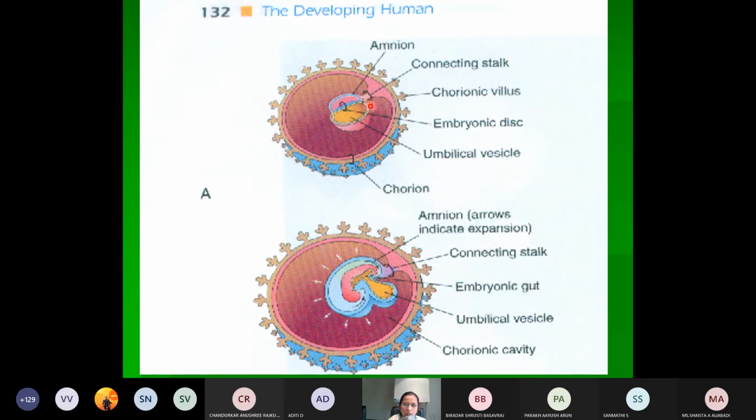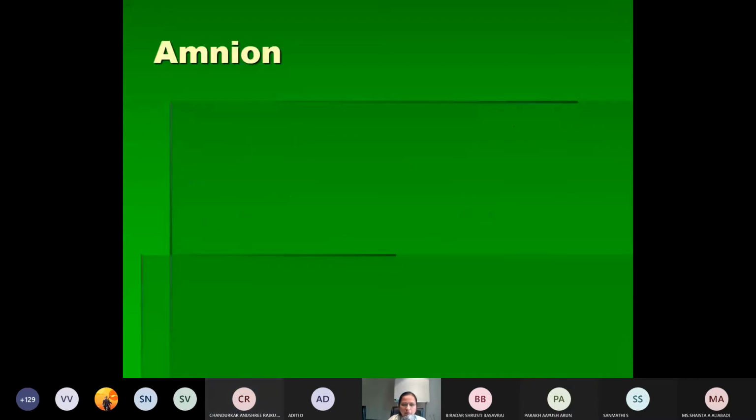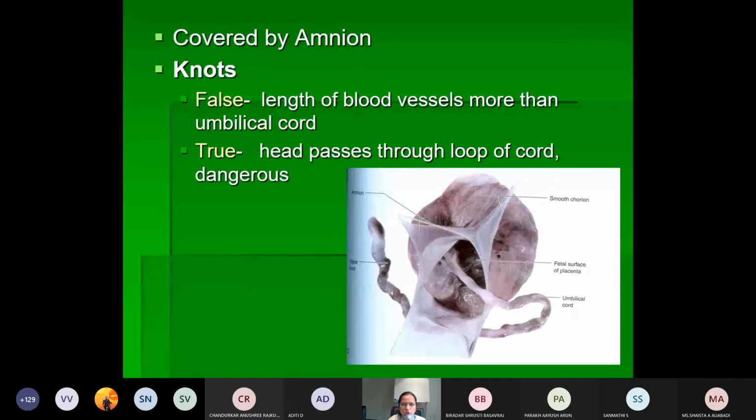So what is the connecting stalk? It is that part of the extraembryonic mesoderm where the extraembryonic coelom is not present, attached at one end to the amniotic cavity and at the other end to the trophoblast. Later it will be shifted. First it will reach caudally, then again it will reach ventrally due to the tail fold of the embryo. Whatever vessels are present will form the umbilical vessels. So this is how the umbilical cord will develop from the connecting stalk.